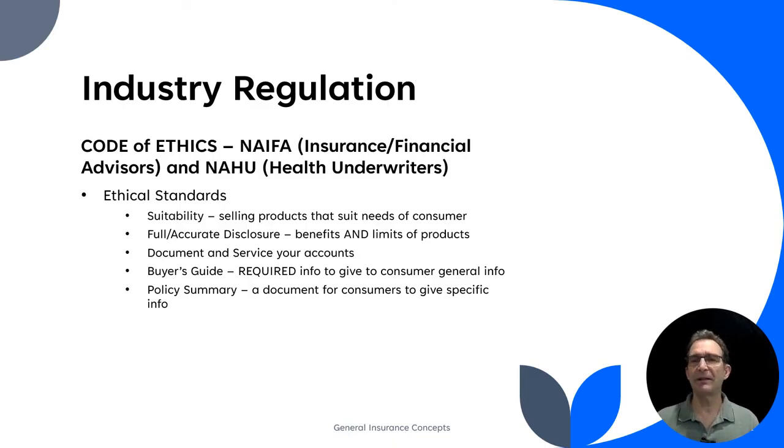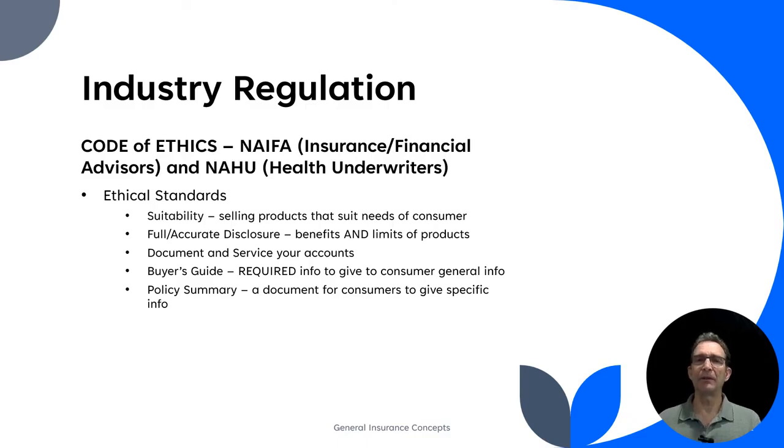Another thing that is self-evident: document and service your accounts. You're not there just to write a policy and not take care of people. You're there to help support them, and make sure they know how to utilize the insurance that you've gotten for them. There is what's called a buyer's guide. You should know that term, buyer's guide. It's required information to give to consumers. It's general information about insurance products.